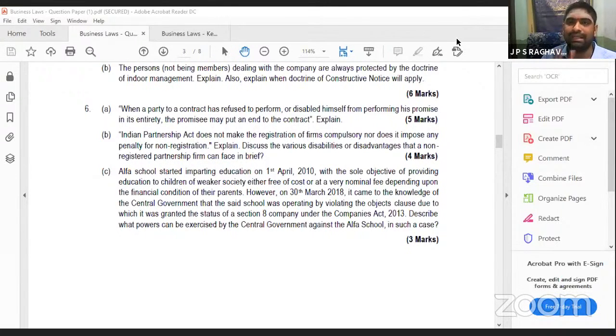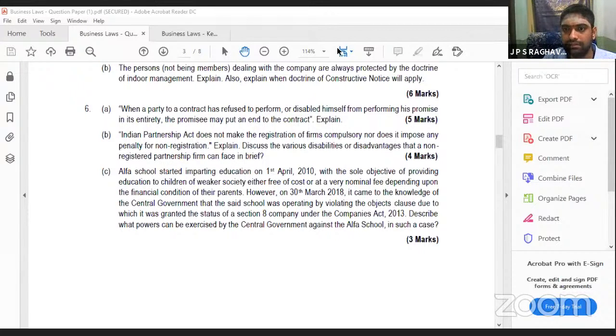So you can directly tell how the central government can revoke, and whenever it is revoking, it can do 3 things: order for winding up, order for amalgamation with similar objects, or ask for conversion into a public or private company. If you can write these 4 points, you can take the complete 3 marks.